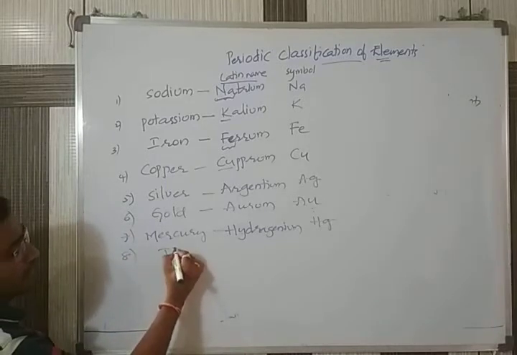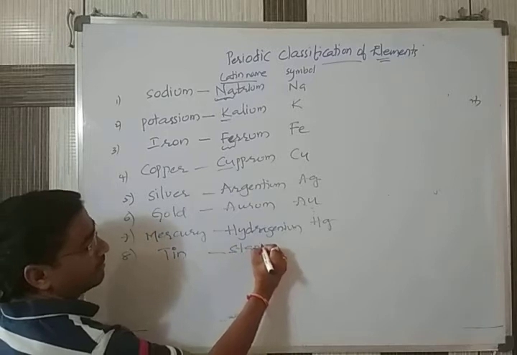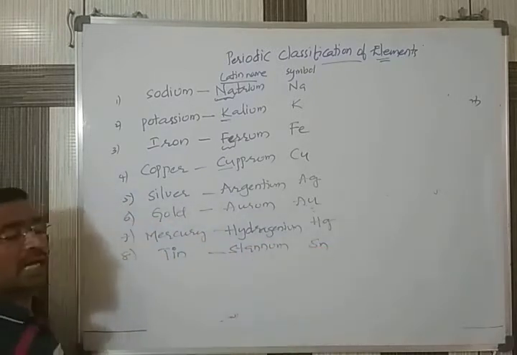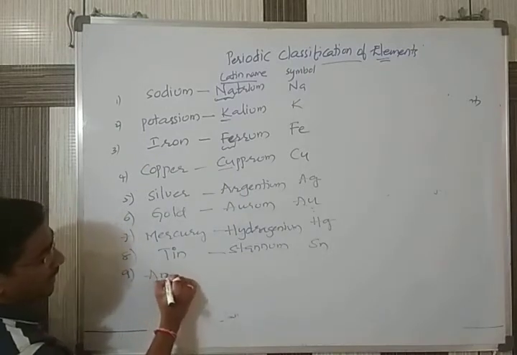Next one, tin. Tin is normally called stannum. Stannum, symbol is Sn. Okay. Next one we have is antimony.